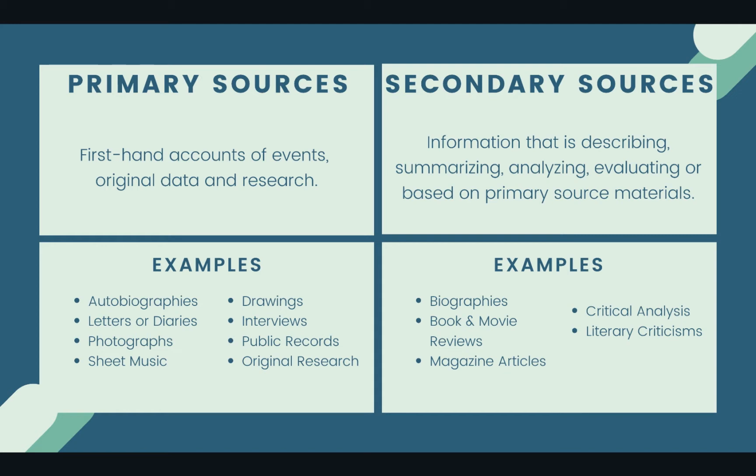Secondary sources take those primary sources and they describe them, summarize them, analyze them, and evaluate them. Some examples are biographies, book reviews, movie reviews, magazine articles, critical analysis, and even literary criticisms.